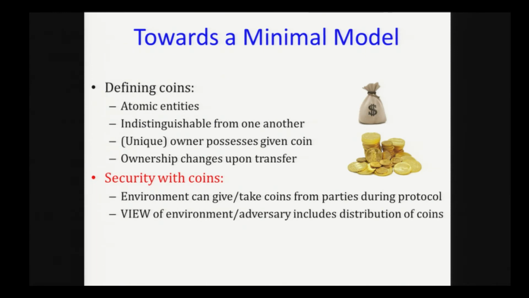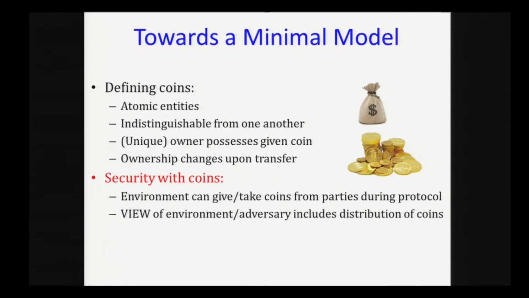So our goal for capturing these financial transactions is, we are looking for a very minimal model, and we want to make things simple. So we want to capture money. So we define coins. These are just atomic entities. These are indistinguishable from one another. The fundamental difference between coins and, say, bit strings is that coins are associated with an owner. And this ownership will change upon transfer of coins.